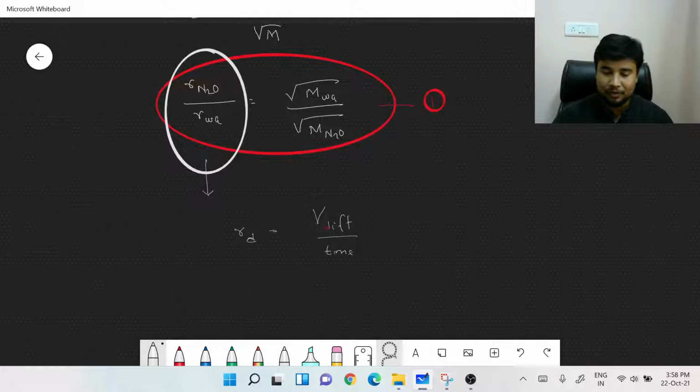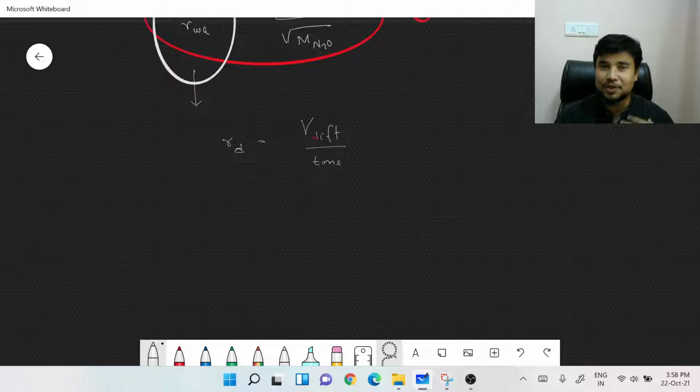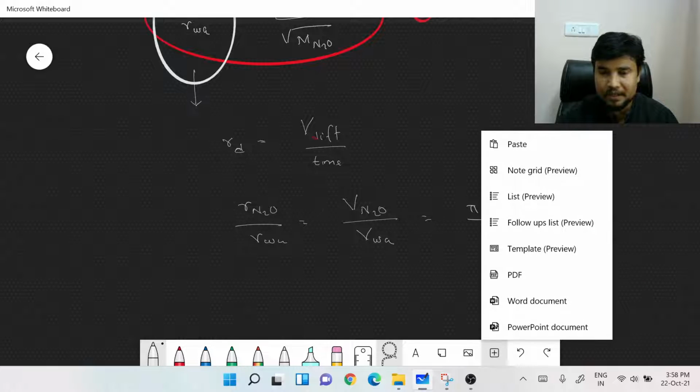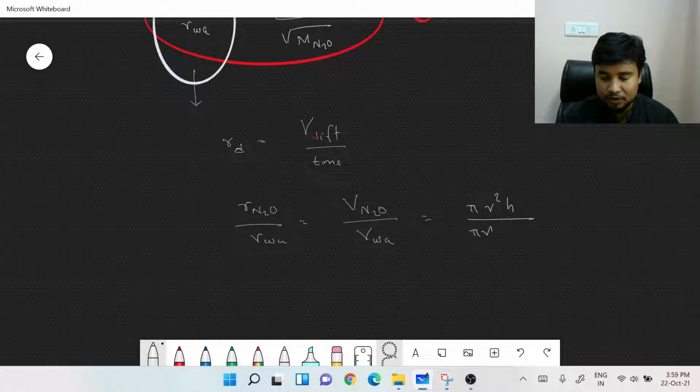And obviously, whatever comes across us, if it is usable, we would use it for our betterment. So the rate of diffusion of laughing gas over rate of diffusion of weeping gas, from the relationship that we just saw, could be written as the volume of N2O over volume of weeping gas. Now volume of N2O is simply pi r square h, and volume of weeping gas is going to be pi r square h dash.